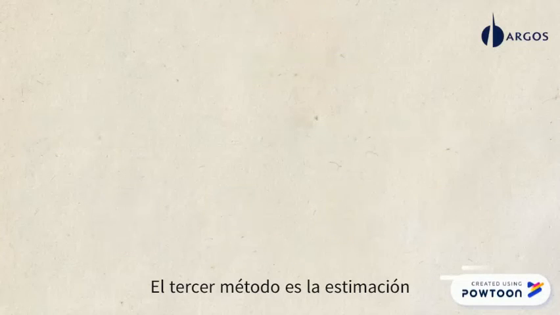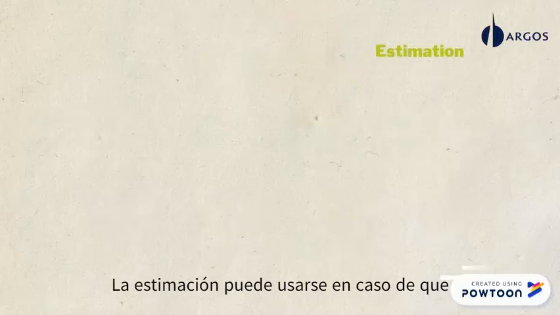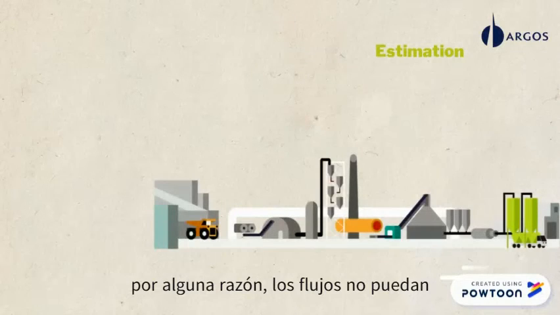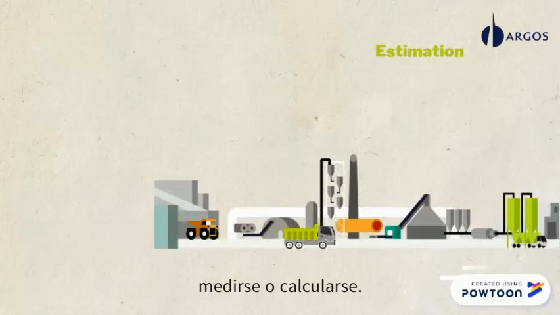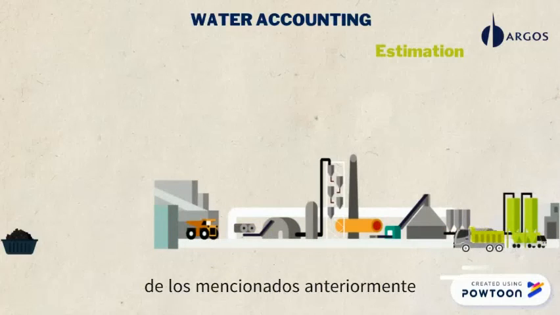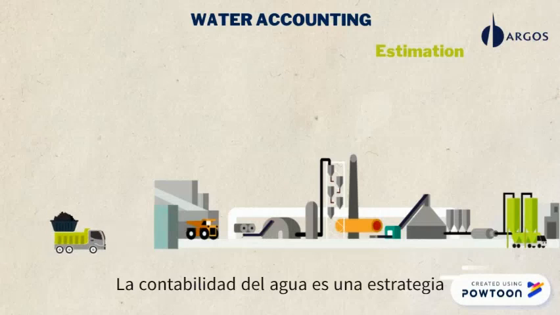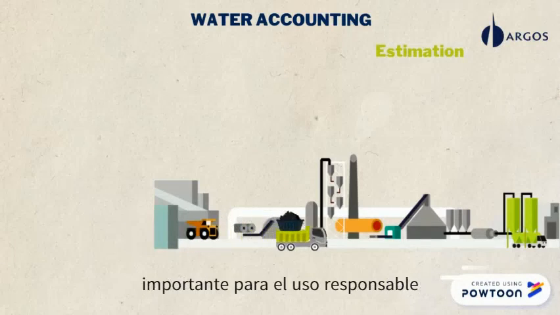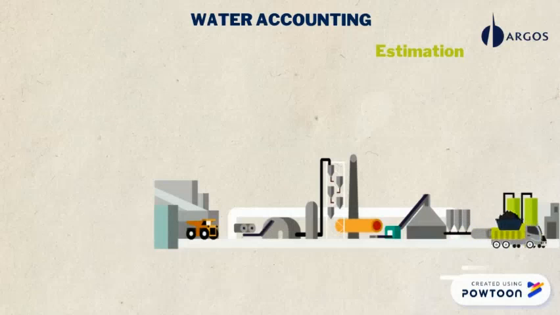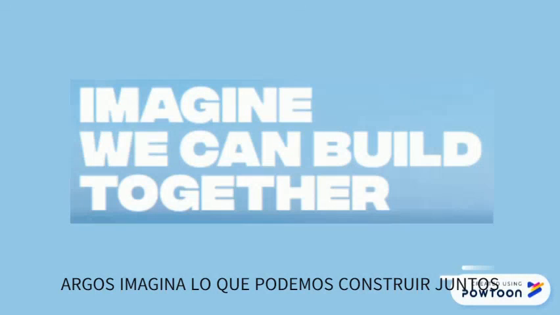The third method is estimation. Estimation can be used in case that, for some reason, flows cannot be measured or calculated. Although it is the least accurate of the above-mentioned methods, it is a good approximation in the accounting of water. Water accounting is an important strategy for the responsible and efficient use of the resource. Argos, imagine what we can build together.